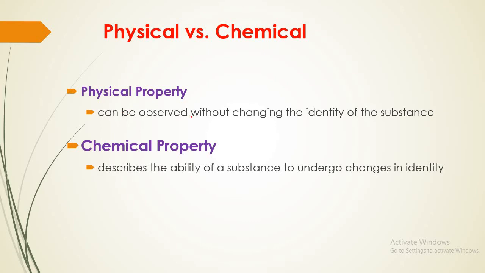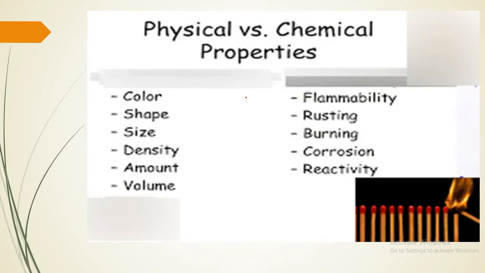A physical property can be observed without changing the identity of the substance. So what about chemical properties? A chemical property describes the ability of a substance to undergo a change in identity. So it's a property that you observe, but a change happens in the identity of the substance. Physical versus chemical property. Physical, like color: you observe that the color changes, but the identity of the substance doesn't change. Shape: you observe that the shape of the substance changes, but the substance doesn't change. So it's a physical property. Size, density, amount, and volume are also physical.